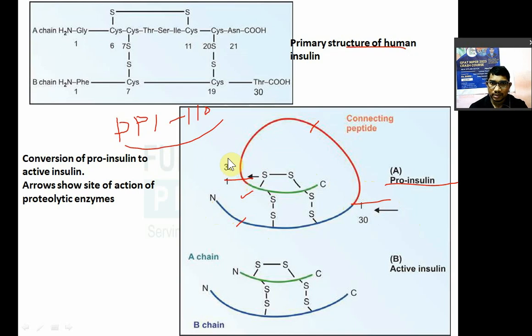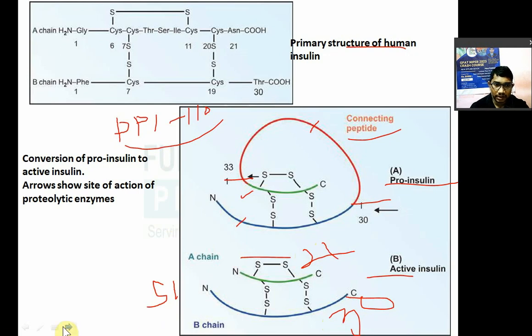Now there is a removal of this C chain, which is known as the connecting peptide, and you will get your active insulin. Active insulin has 51 amino acids. How many amino acids are in active insulin? 51. A question can come: the A chain will have how many amino acids? The A chain will have 21 amino acids, and the B chain will have 30 amino acids. You have to remember.